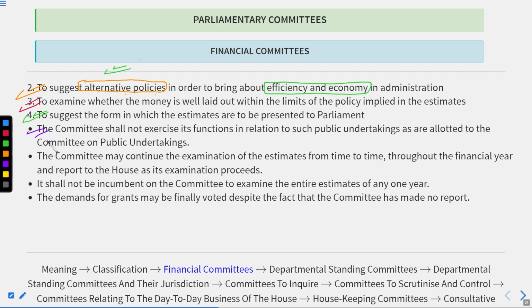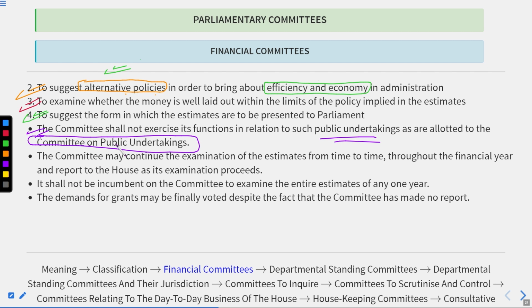The committee shall not exercise its functions in relation to such public undertakings as are allotted to the Committee on Public Undertakings. Similarly, the Public Accounts Committee could examine the report of the CAG, but could not examine those reports which are related to the public undertakings, and these public undertakings are already given to the Committee on Public Undertakings.